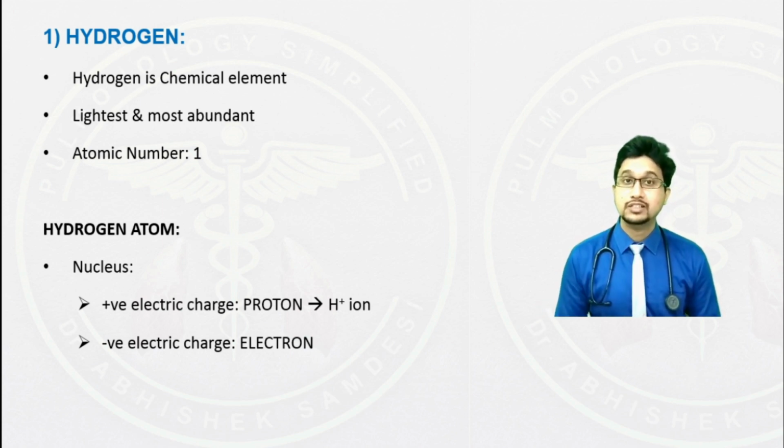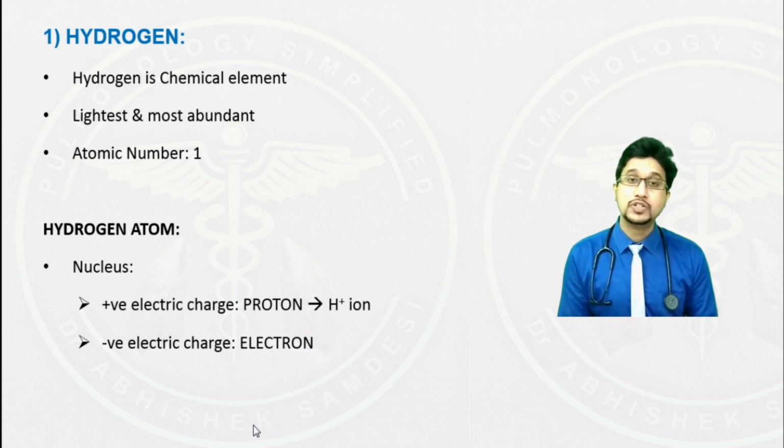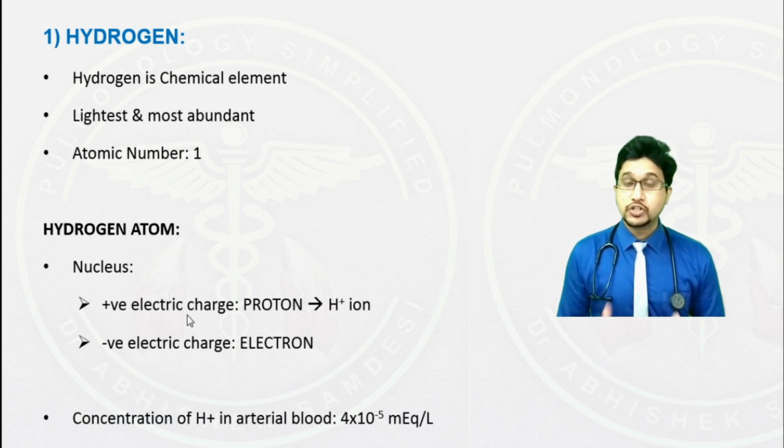Now, why am I discussing so much about hydrogen? Hydrogen is present everywhere in the body, in every compartment, be it intracellular or extracellular. Hydrogen ion plays a vital role in maintaining pH, which we'll discuss in the subsequent slides. The concentration of hydrogen ion in the human body is 4 into 10 power minus 5 milliequivalents per liter.